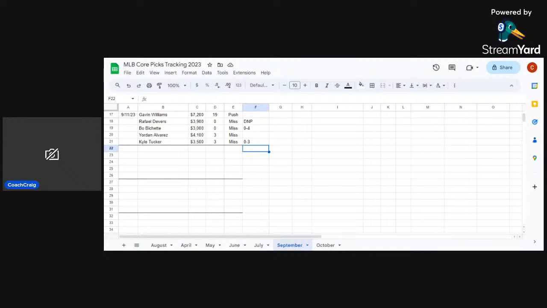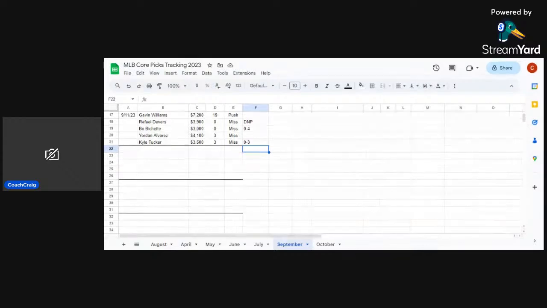Without further ado, we'll talk about yesterday's picks. Unfortunately, it was not a good day for us. I had Gavin Williams at the pitcher position at $7,200, got to 19 points. He was a push. He didn't ultimately pitch badly. He still had a quality start, I think 6 innings, 3 runs. He just didn't get the strikeouts versus a San Francisco team that is pretty prone to strikeouts. So it was a little bit unfortunate there.